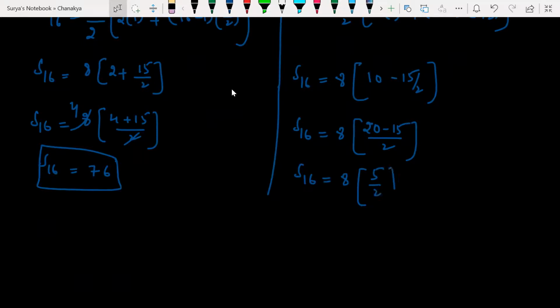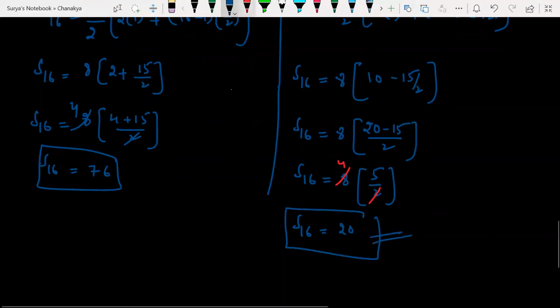5 by 2. Now look at this here. 2 ones are 2, 4 twos are 8. What am I going to get now? S16 is equal to what? 4 fives are 20. Now the sum of 16 terms is what? 76 is a possibility, 20 is also a possibility.